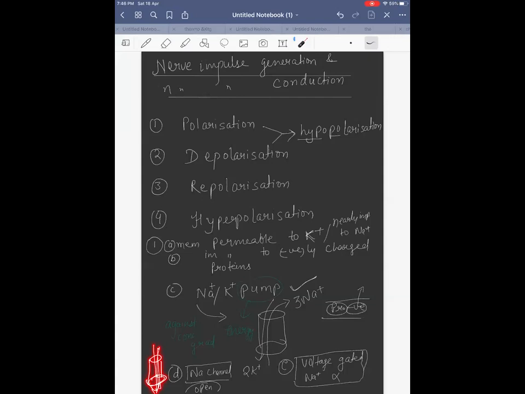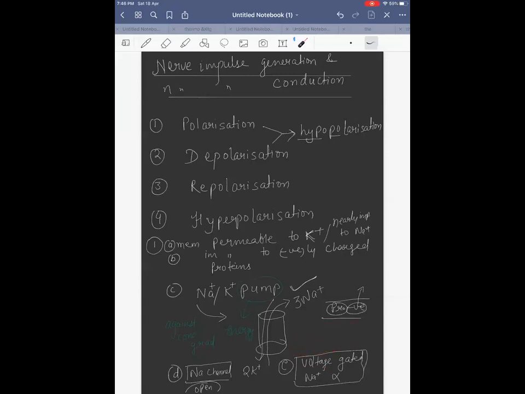Coming to the voltage gated sodium channel, it opens only when there is a particular voltage. For example, it requires at least minus 60 millivolt to open.